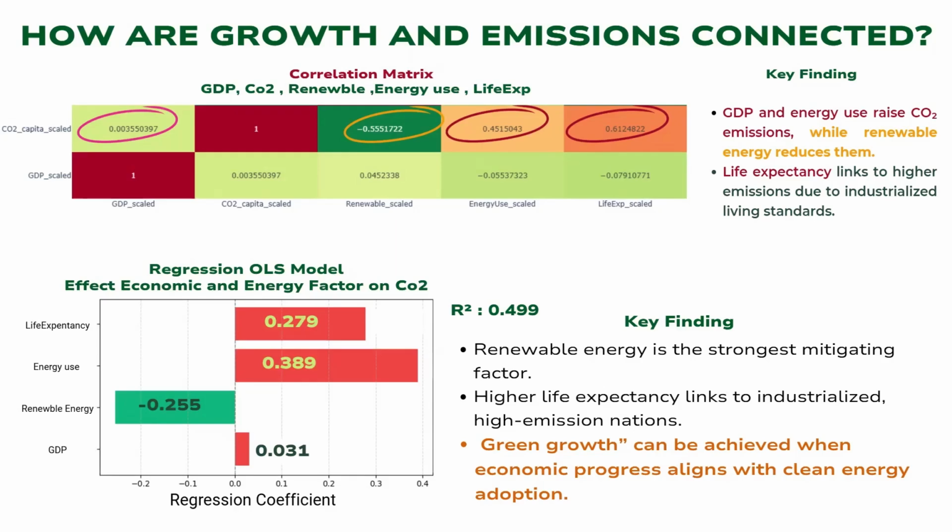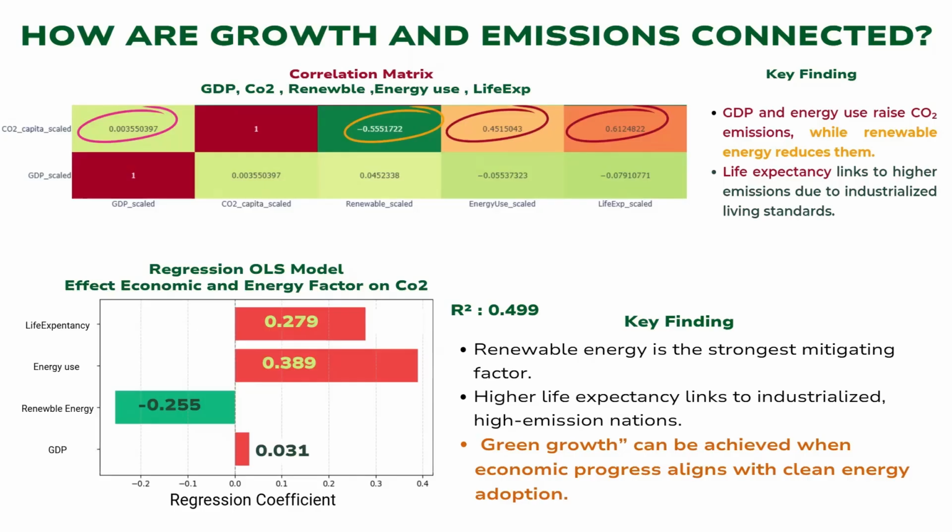Meanwhile, carbon dioxide with energy use and life expectancy show positive links around 0.45 and 0.61. This means higher economic and energy growth increase emissions, while renewable energy helps reduce them. Life expectancy also links to higher emissions because developed countries use more energy.